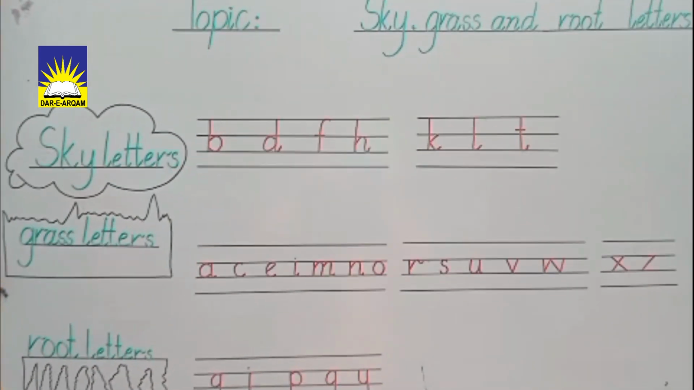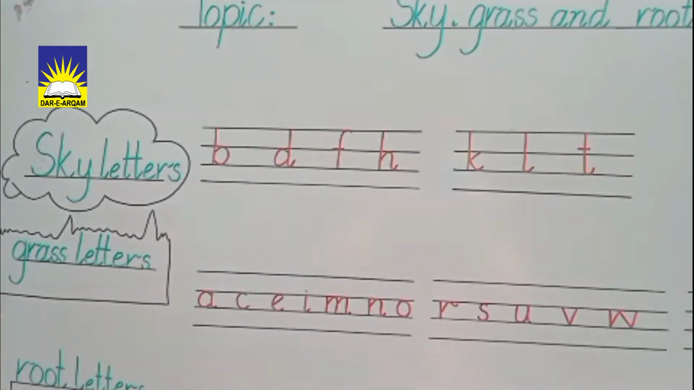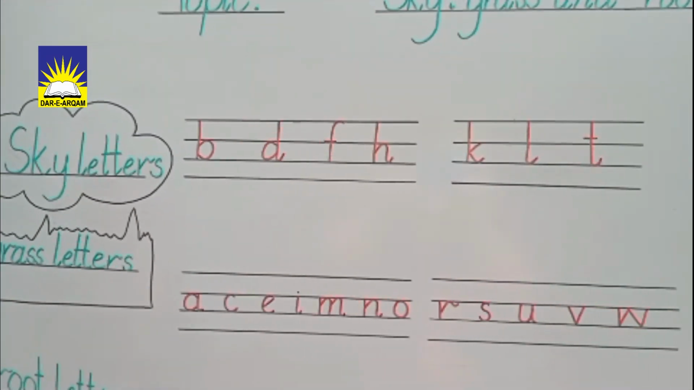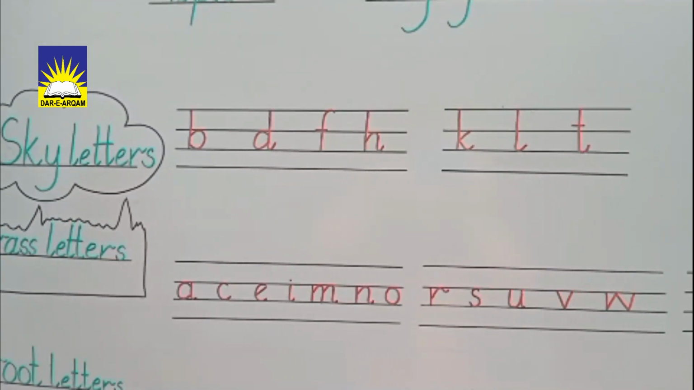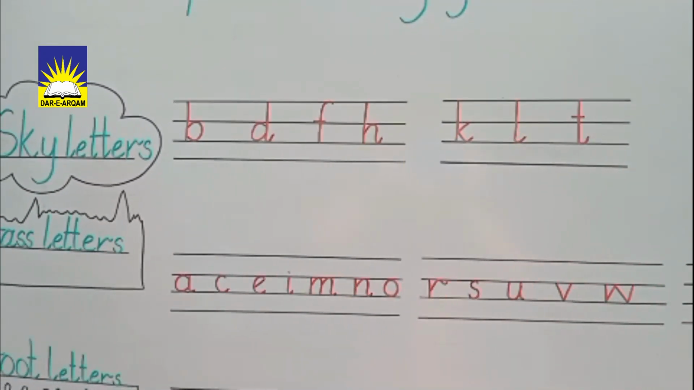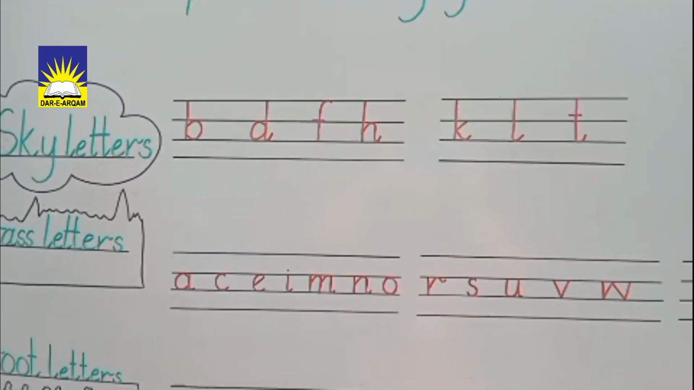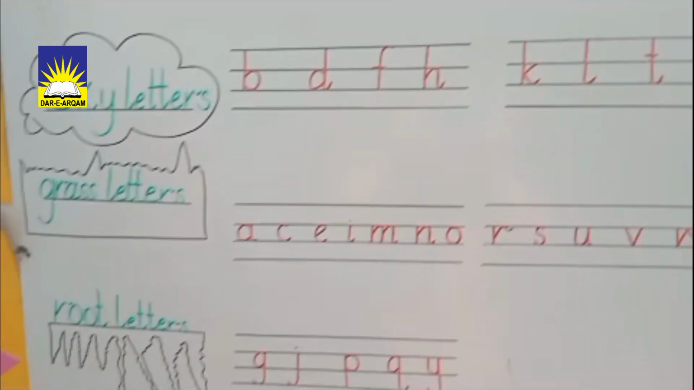Okay students, now tell me, what are the sky letters? Now speak with me. B, D, F, H, K, L, T. It's a sky letter. Repeat after me. Very good. B, D, F, H, K, L, T.